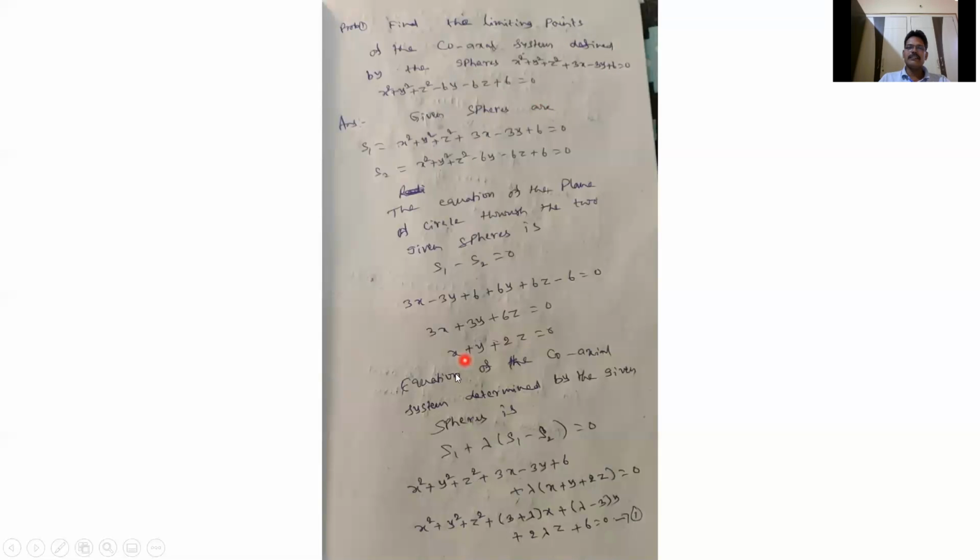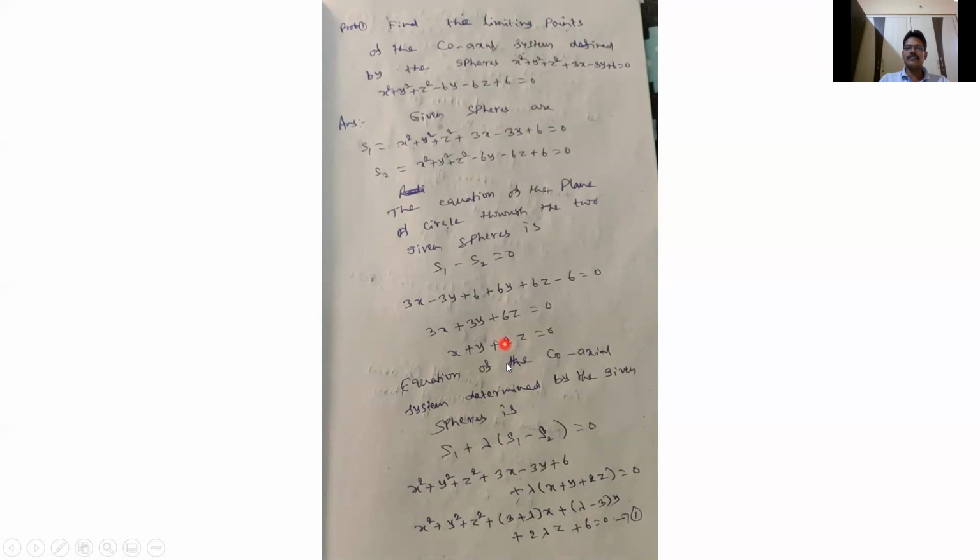Comparing again, 2u is 3 + λ, 2v is λ − 3, 2w is 2λ, d equal to 6.